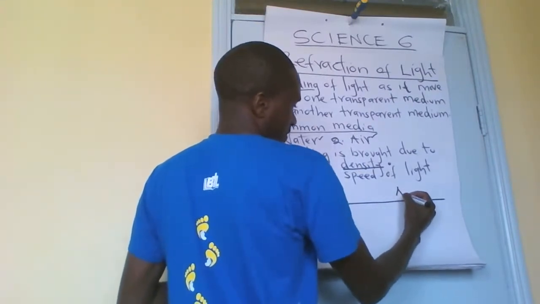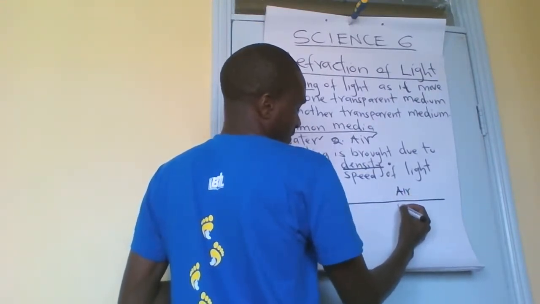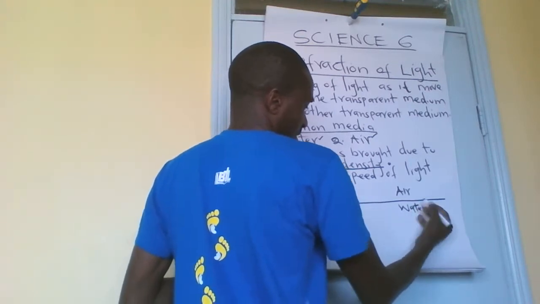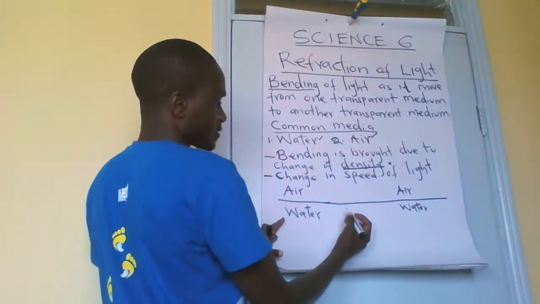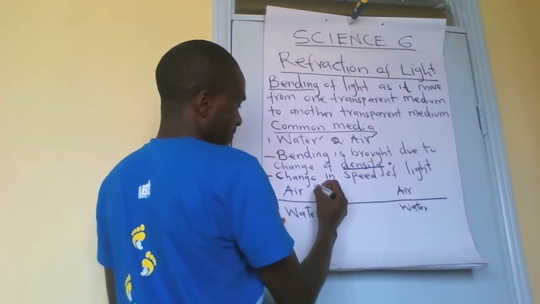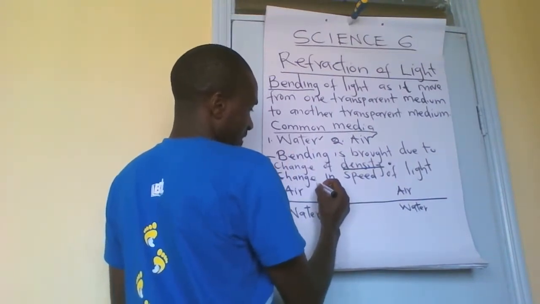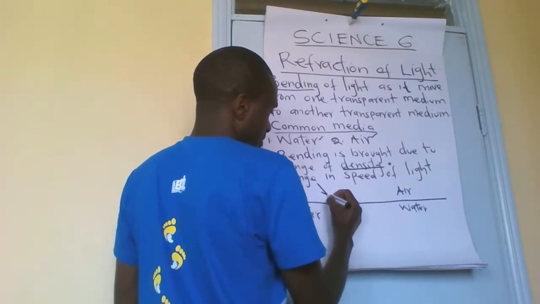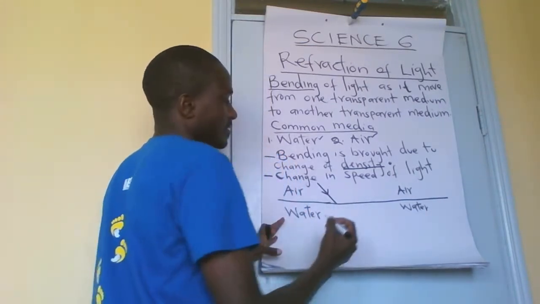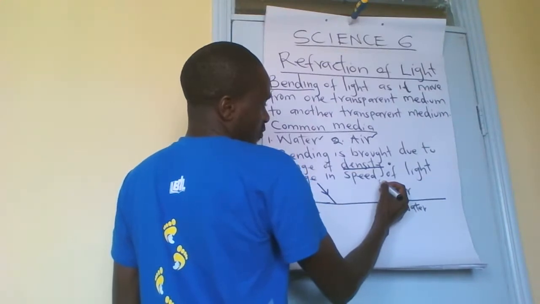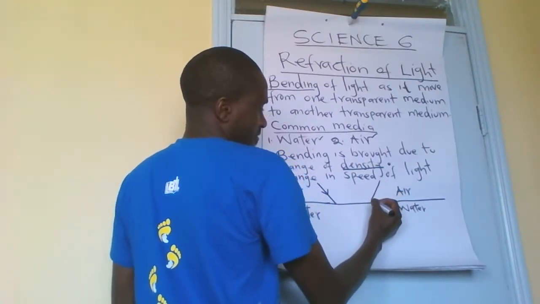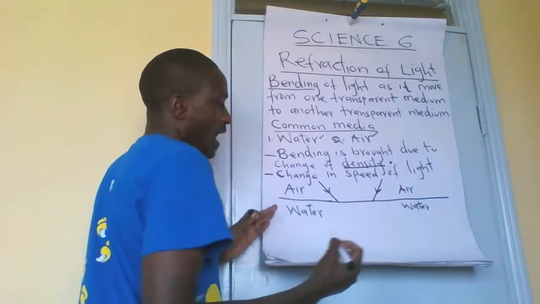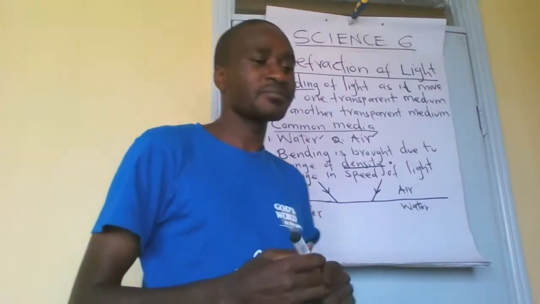Let's say again this is air and this is water. I want to give two scenarios. One, let's say the ray of light is traveling this way. We want to see what will happen. Then, assuming there is another ray moving this way, we want to see how this one will happen.